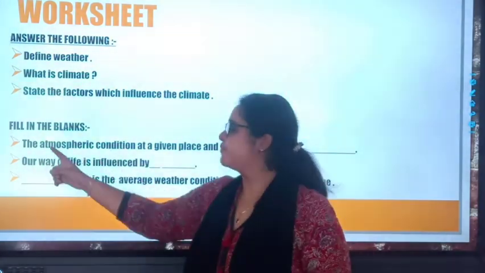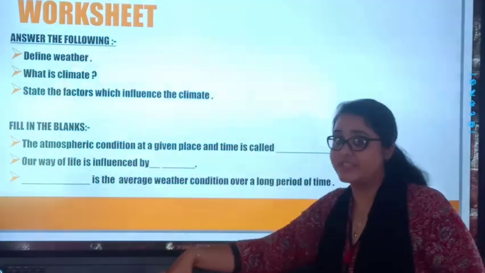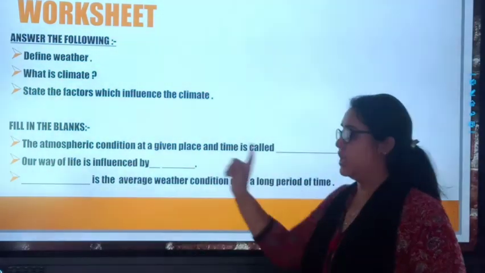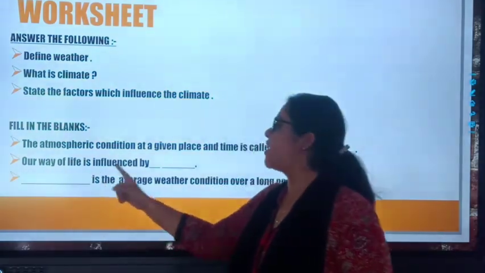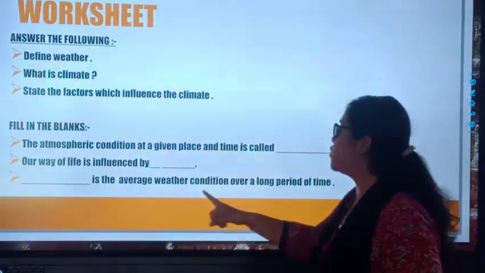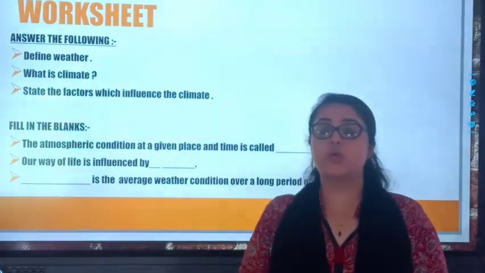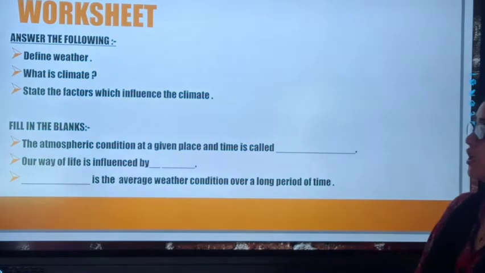Filling the blanks. The atmospheric condition at a given place and time is called dash. Our way of life is influenced by dash. Dash is the average weather condition over a longer period of time. So students, you can pause the video and you can copy the worksheet.